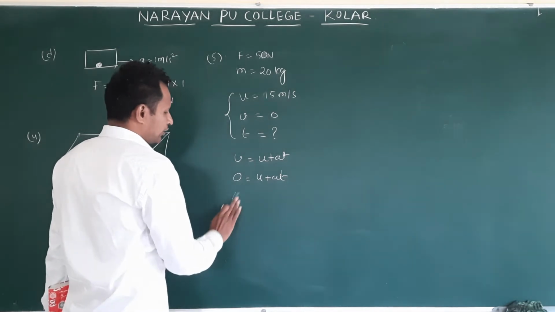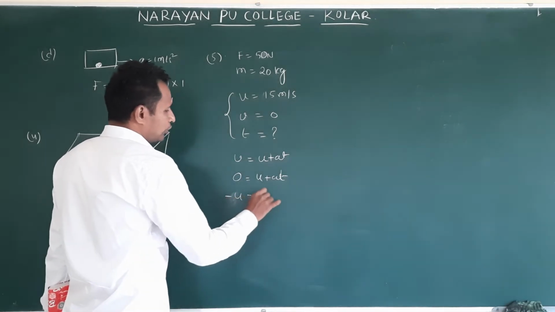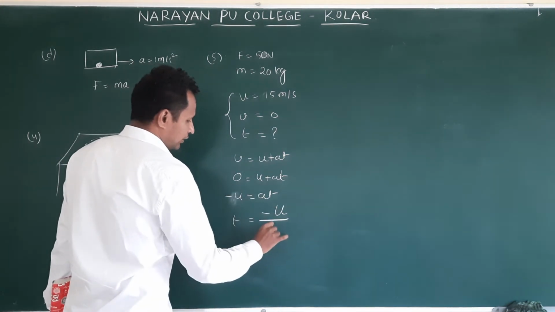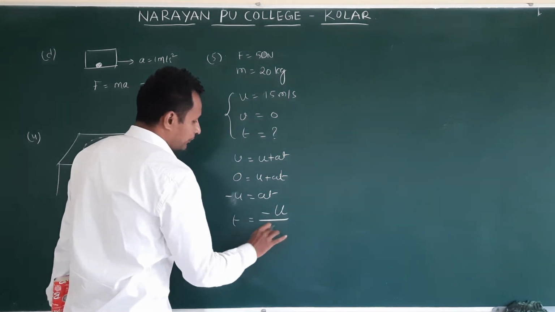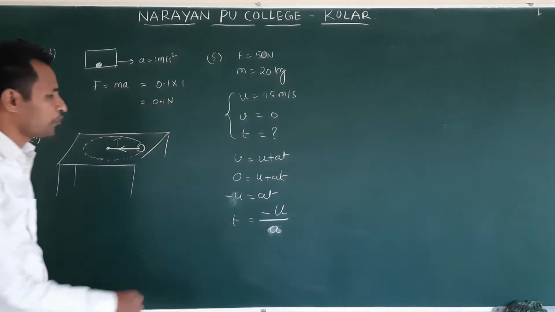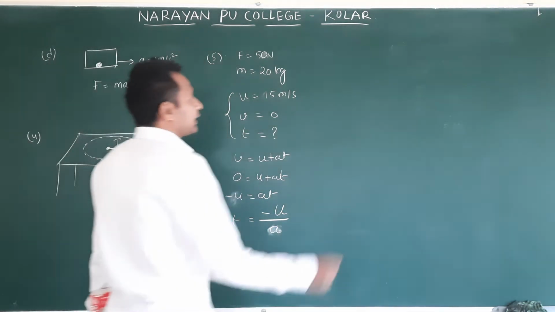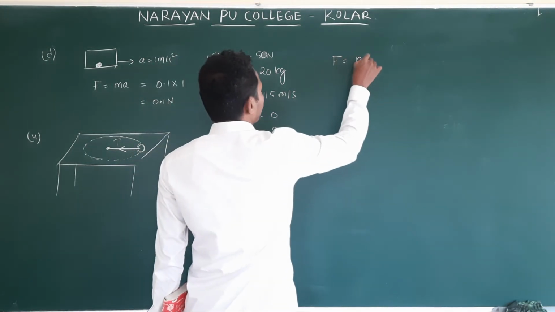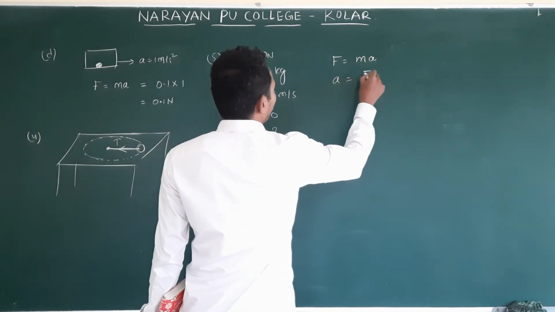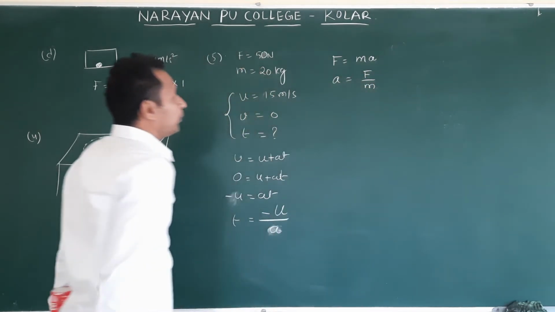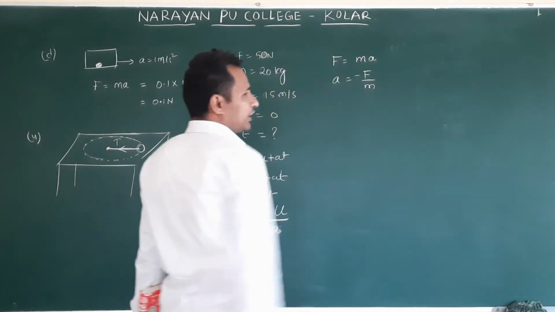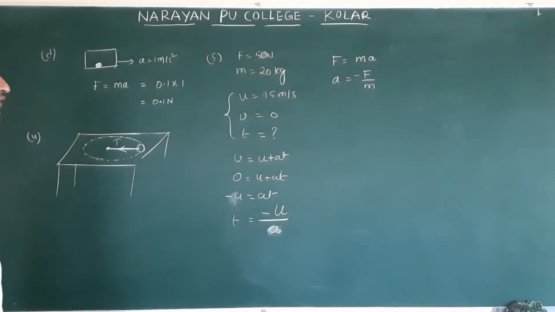We write minus U is equal to AT, so T is equal to minus U by A. We need to find A. According to Newton's second law, F is equal to ma, so A is equal to F by m. But is it retarding or accelerating? Retarding. Retarding means negative. Clear?